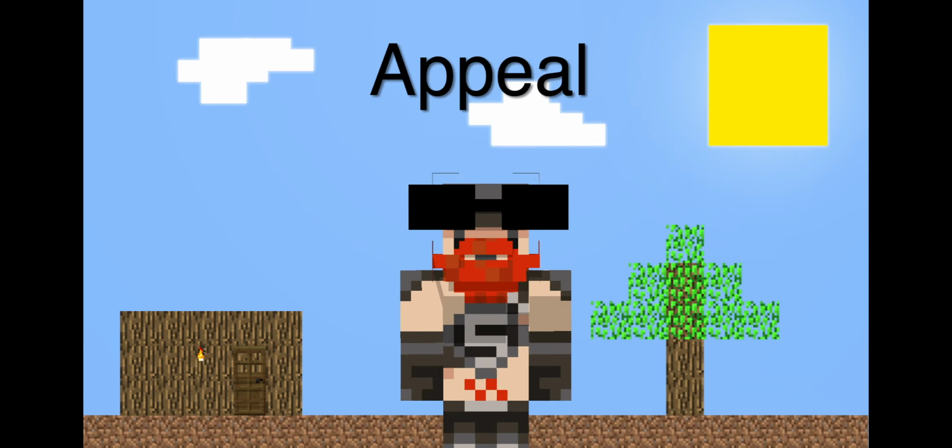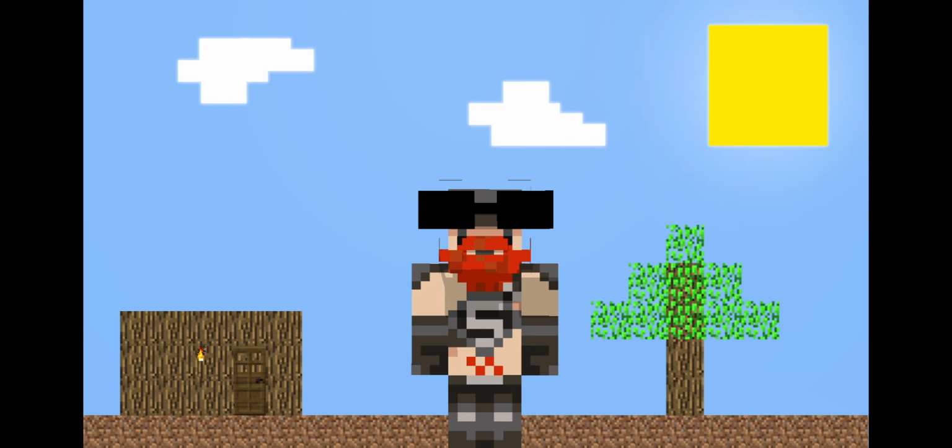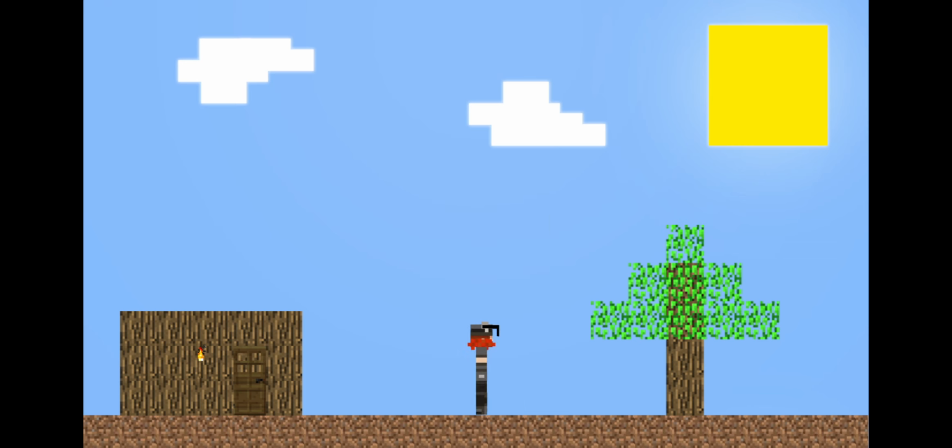Appeal is when an animator creates a character that appeals to the audience the same way a human actor appeals to their audience. This is done by making the character charismatic.